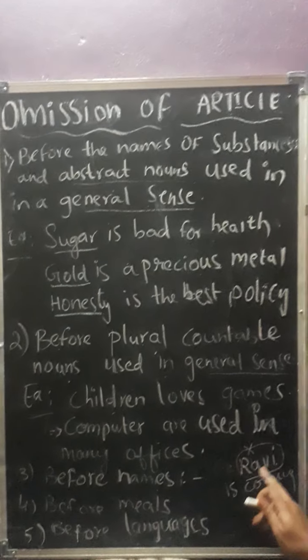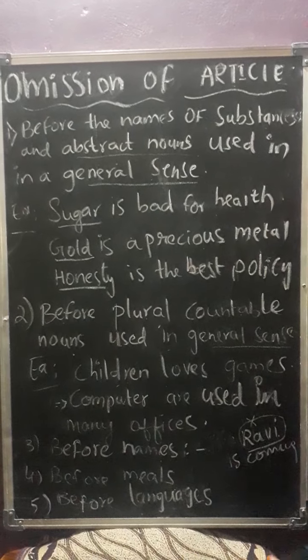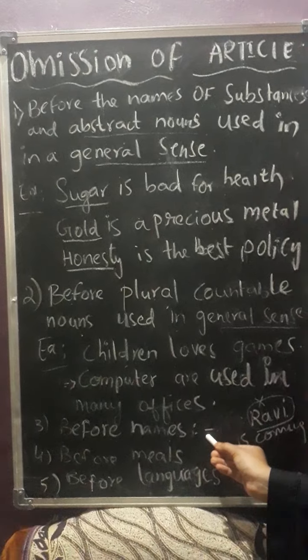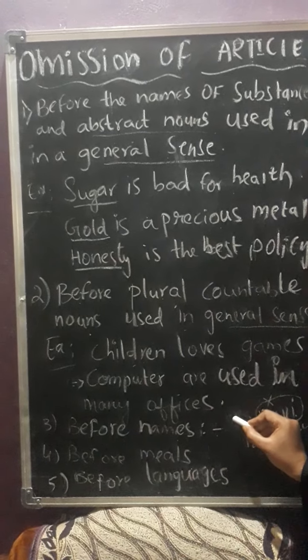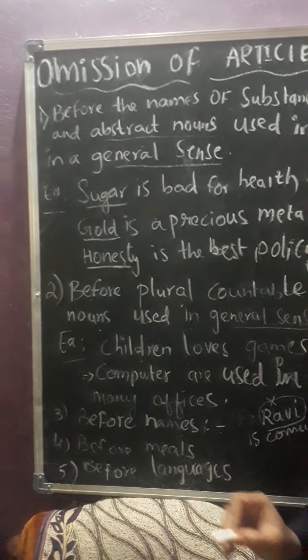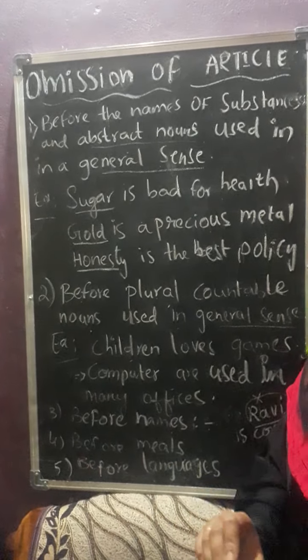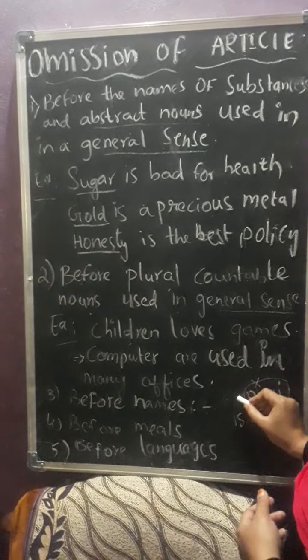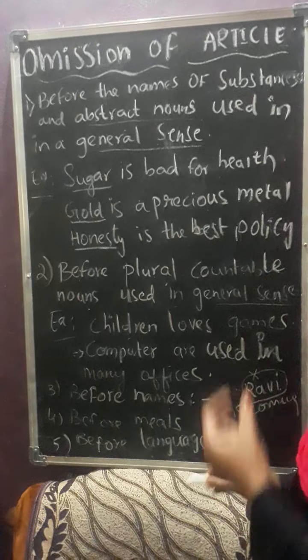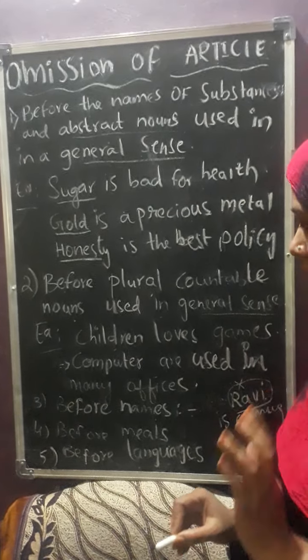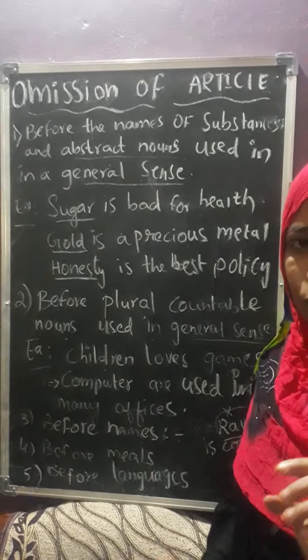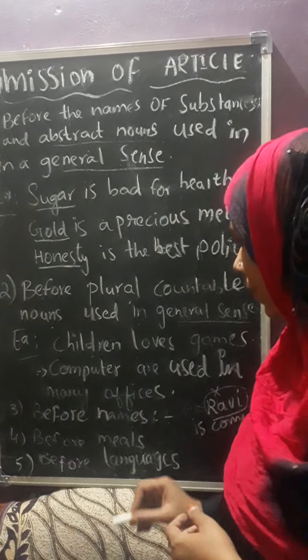You just say, Ravi is coming. Then you can make your own examples. Write a few examples. I want complete sentences. Don't write only Ravi, Raju, Kirtana, Sumalata and all other names. I want complete sentences, very short and sweet sentences. Don't try to copy other sentences. Make your own sentences.